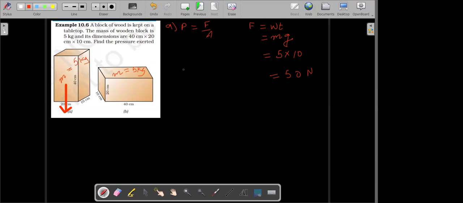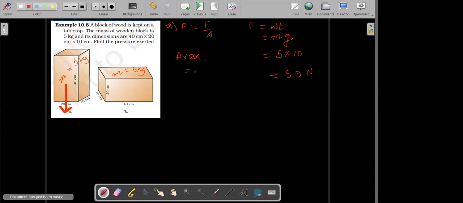Then we need to find the area of contact. So what is the area of contact here? See, the bottom surface which is in contact with the earth has length equal to 20 centimeter and breadth 10 centimeter. So this area can be calculated as 20 centimeter multiplied by 10 centimeter, but we will first convert it into the SI system, meters.